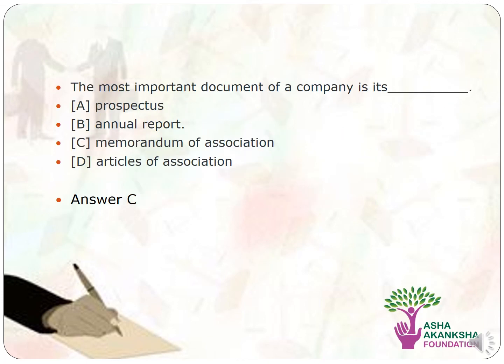So, let's move on to the next question. The most important document of the company is its dash. Option A, prospectus. Option B, annual report. Option C, memorandum of association. And option D, the articles of association. The correct answer to this question is option C, that is memorandum of association.